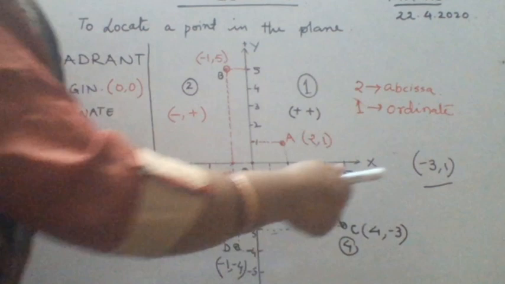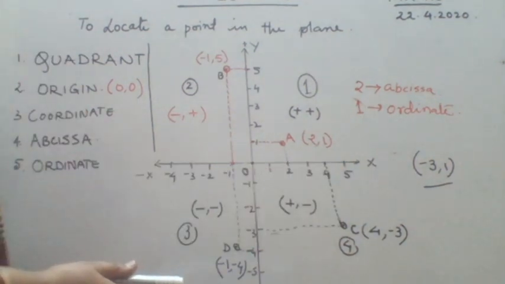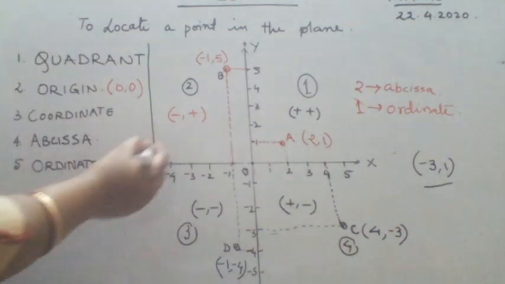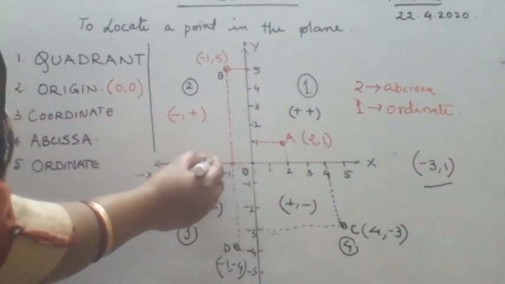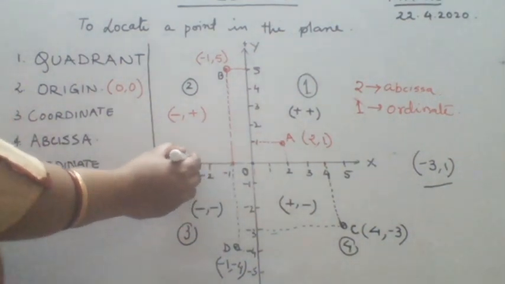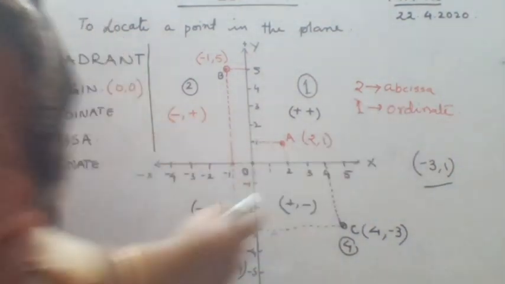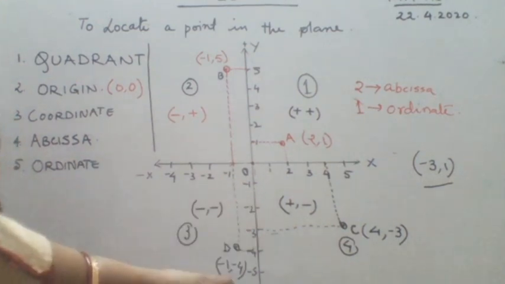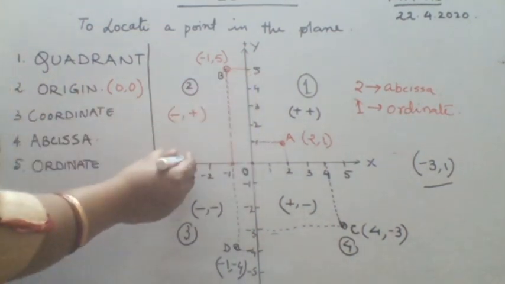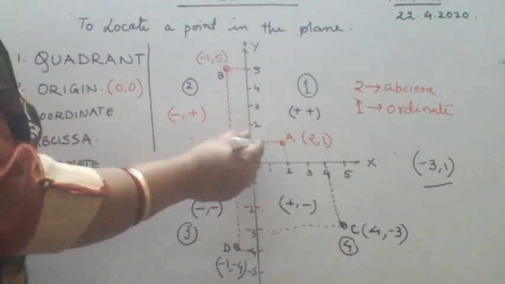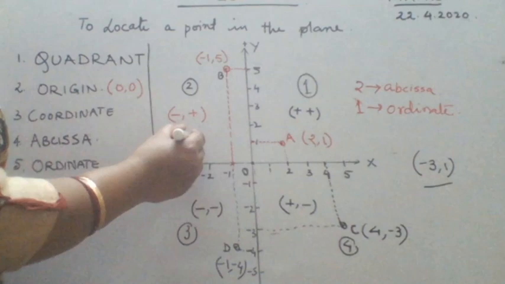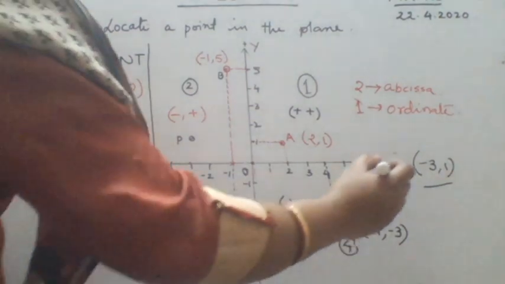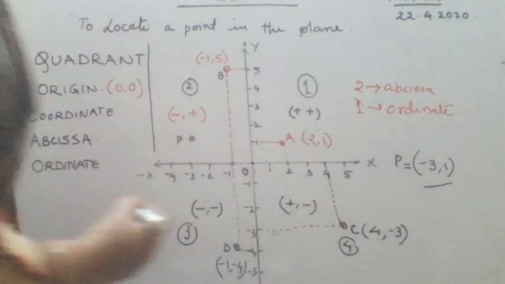So the first thing is minus 3. First comes, I need to look for minus 3. This is the plus, so I need to move to this side. This is 0, minus 1, minus 2, minus 3. Well, I have reached minus 3. Next, I need to go to 1. I can't go down, because if you go down, that is negative. If you move up, this is positive. So minus 3 and this is 1. So this is the point. You name this point, say P. And now you can say your point P is equal to minus 3 comma 1.